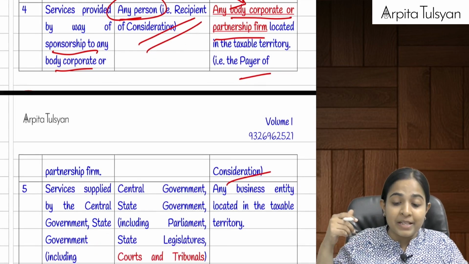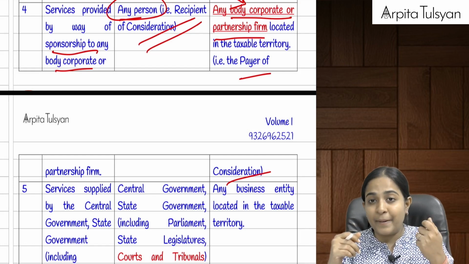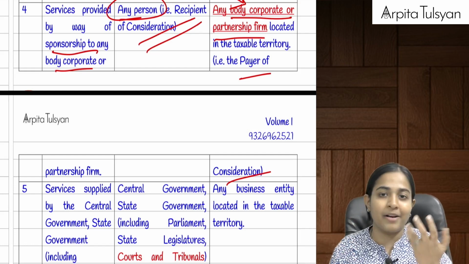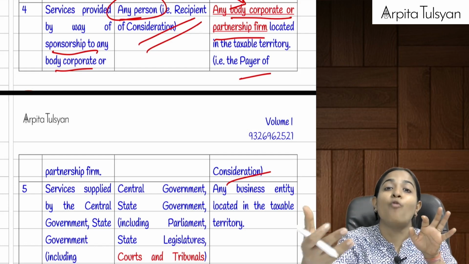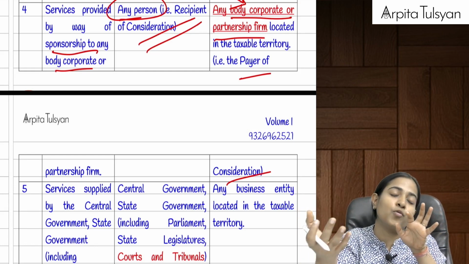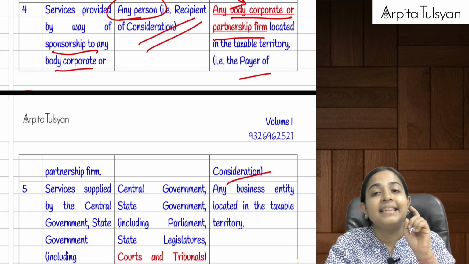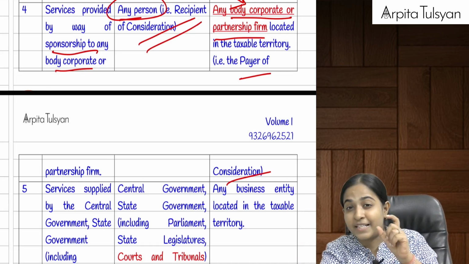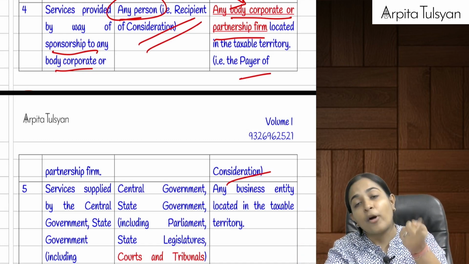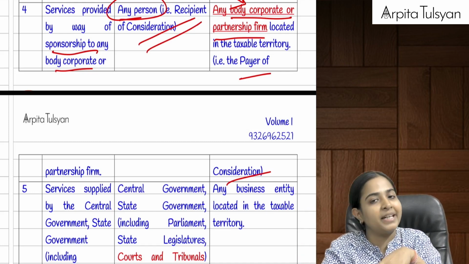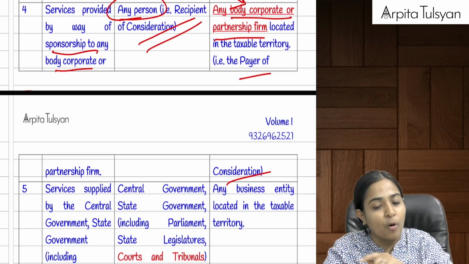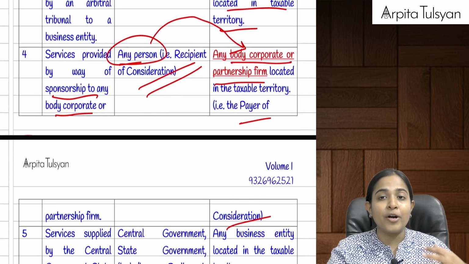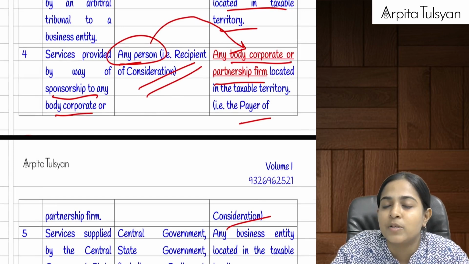In that case, the recipient of that money can be any person, firm, company, etc. But the person who wants to pay that sponsorship money, if that person is a body corporate or a partnership firm, then the responsibility to pay the tax to the government lies on that body corporate or partnership firm. What if an individual takes that sponsorship services?